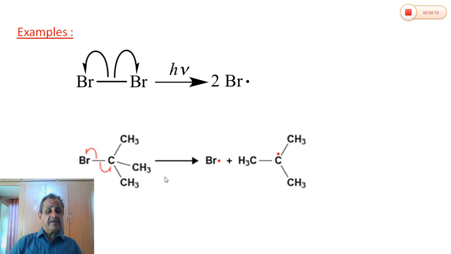Another example, tertiary butyl bromide. During the photochemical reaction of tertiary butyl bromide, the carbon-bromine bond is broken homolytically, and bromine takes one electron and carbon takes one electron. So we get a bromine free radical and a tertiary butyl free radical.